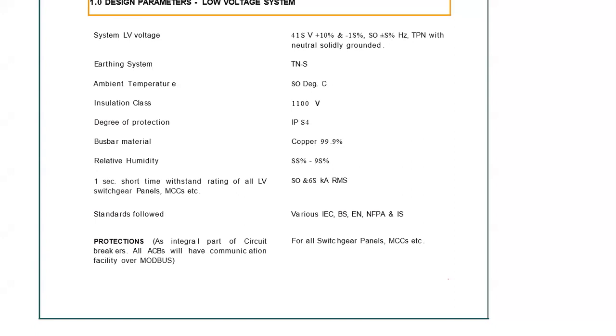Generally, in electrical systems, milliseconds are considered because within the wink of an eye, anything can happen. So this 50 K and 65 K resistance for 1 second for short circuit is very huge.